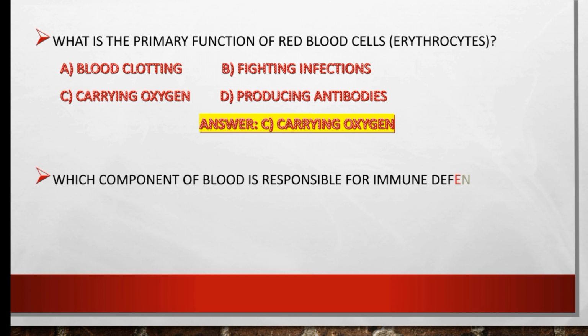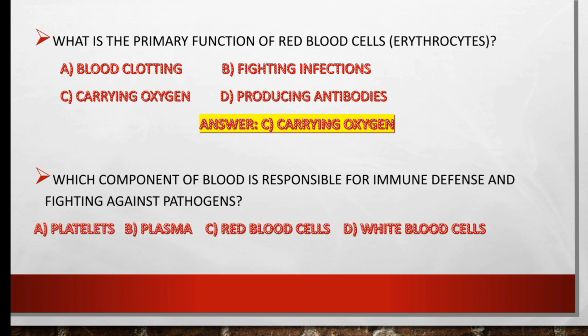Which component of blood is responsible for immune defense and fighting against pathogens? Our options are platelets, plasma, red blood cell, or white blood cell. So the right option is white blood cell. White blood cell is responsible for immune defense.